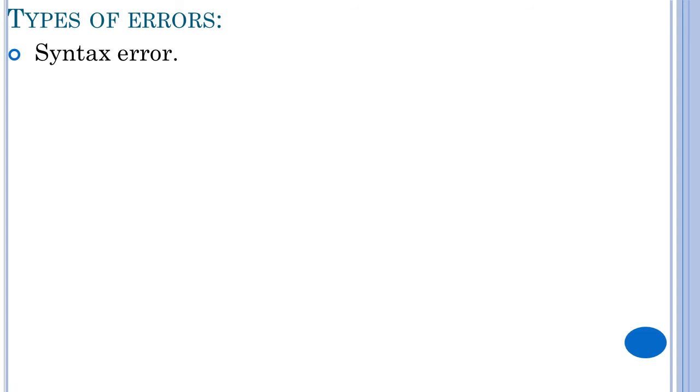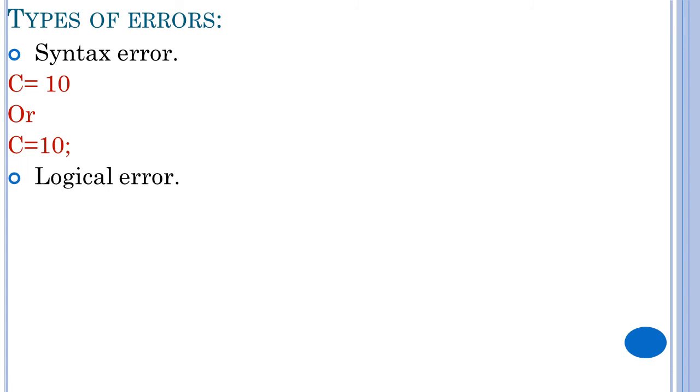You need to write System.out.println, right? S needs to be capital, right? Instead of writing capital S, if you have written small s, that is an error, a syntax error. One more example of syntax error is c equals to 10. Either c equals to 10 without a semicolon or c equals to 10 with a semicolon is correct. Every statement needs to end with a semicolon, right? So the second one is correct. The first is a syntax error. These kinds of errors are known as syntax errors.